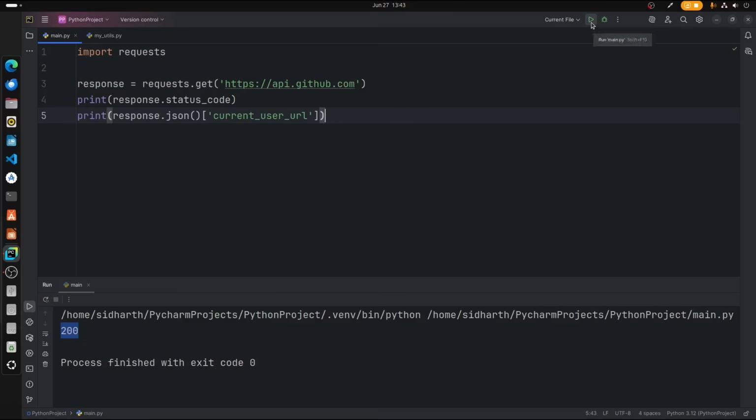So let's go ahead and run this. There we go. This is our user URL, which is api.github.com/user. So this is how you fetch from a web server, or from an API gateway; everything can be fetched from right here. Alright, now let's move on to handling response content.